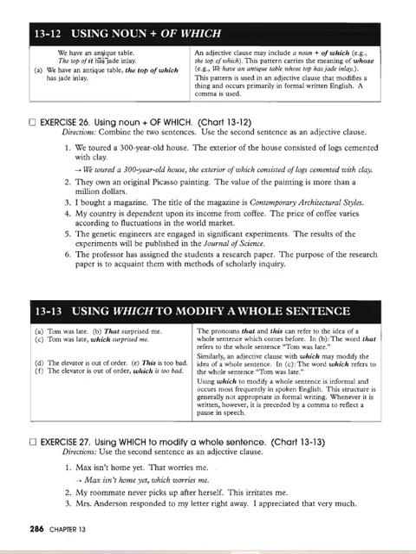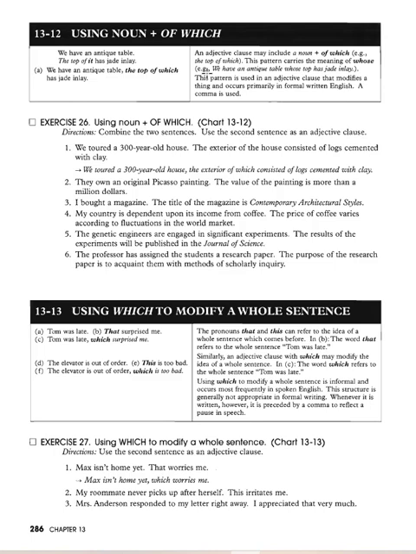We have an antique table. The top of it has a jade inlay. We have an antique table, the top of which has a jade inlay. So the top of which has a jade inlay is an adjective phrase that modifies the noun antique table. So an adjective clause may include a noun plus of which, or the top of which. This pattern carries the meaning of whose. We have an antique table whose top has a jade inlay. This pattern is used in an adjective clause that modifies a thing and occurs primarily in formal written English.